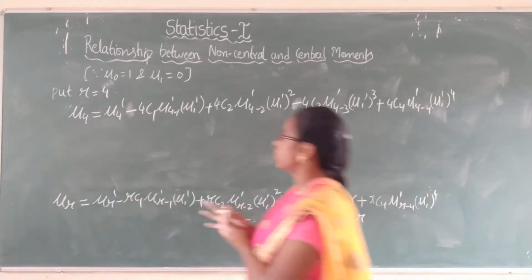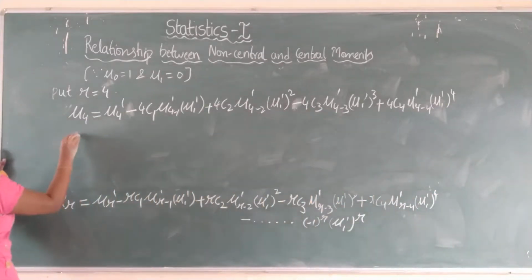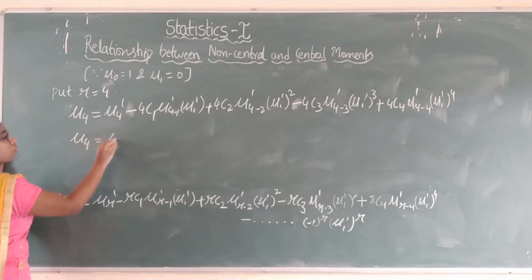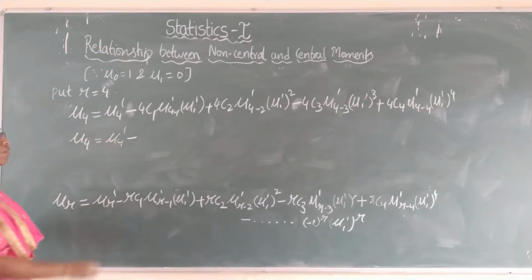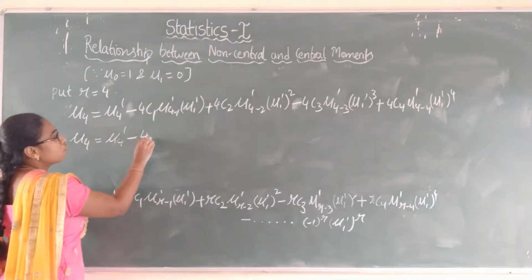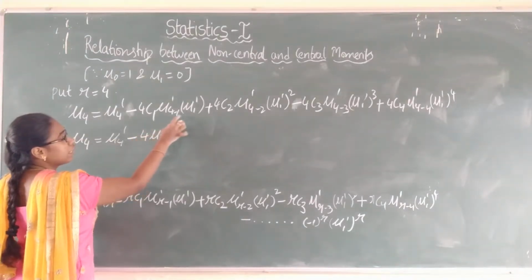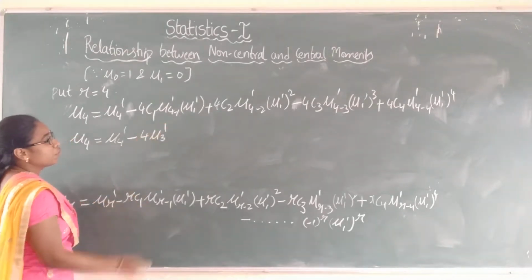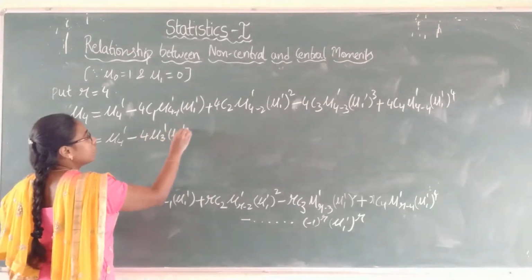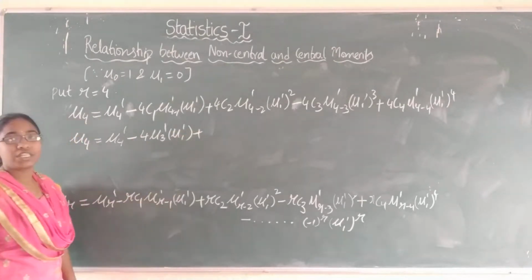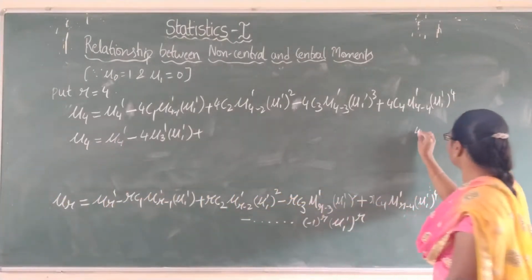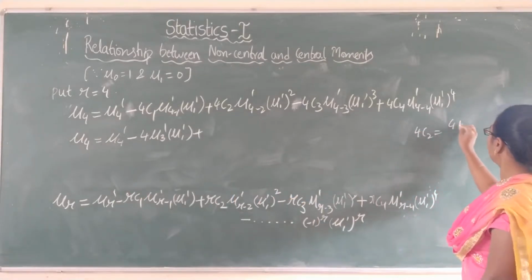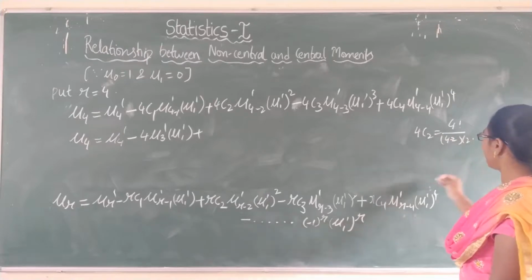Now coming to the simplification, mu 4 equals mu 4 dash minus, so 4c1, nC1 value is always n, so 4 mu 4 minus 1 is 3, so mu 3 dash into mu 1 dash plus 4c2 value. So find out 4c2 value. 4c2 equals 4 factorial by 4 minus 2 factorial into 2 factorial.